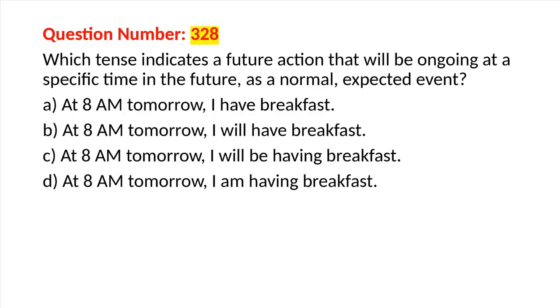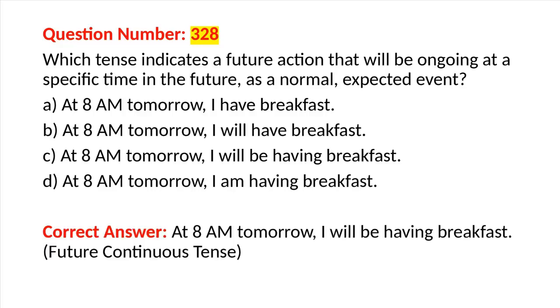Question number 328. Which tense indicates a future action that will be ongoing at a specific time in the future, as a normal, expected event? A. At 8 a.m. tomorrow, I have breakfast. B. At 8 a.m. tomorrow, I will have breakfast. C. At 8 a.m. tomorrow, I will be having breakfast. D. At 8 a.m. tomorrow, I am having breakfast.